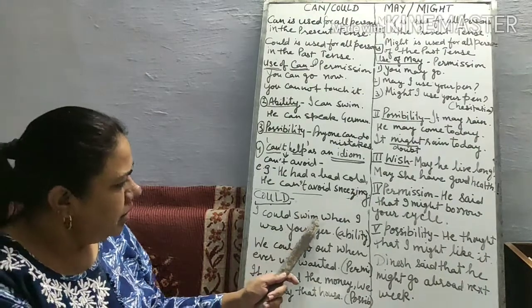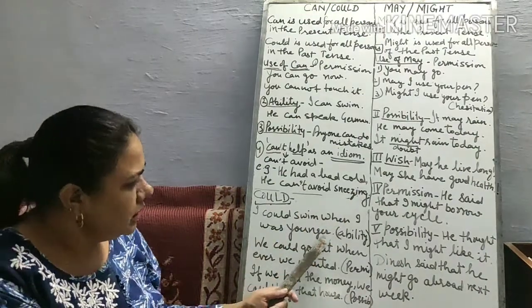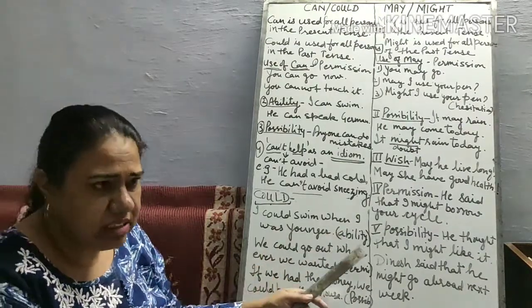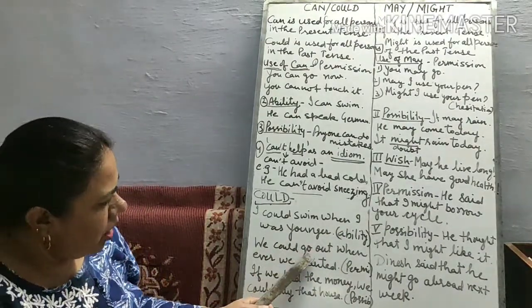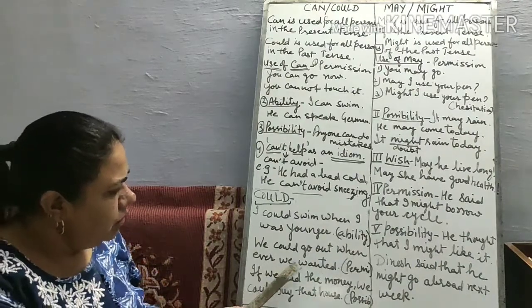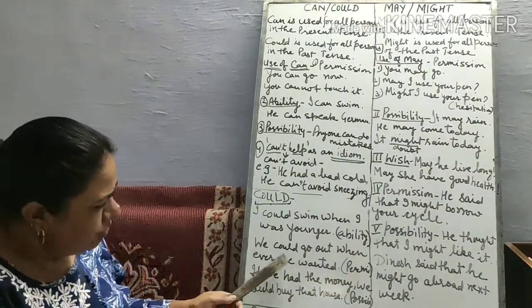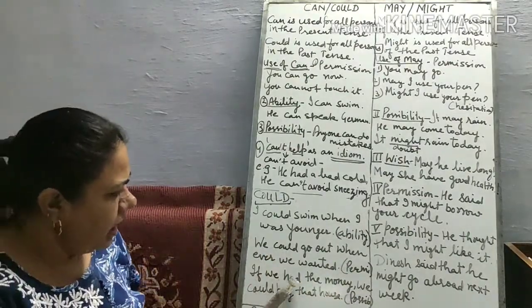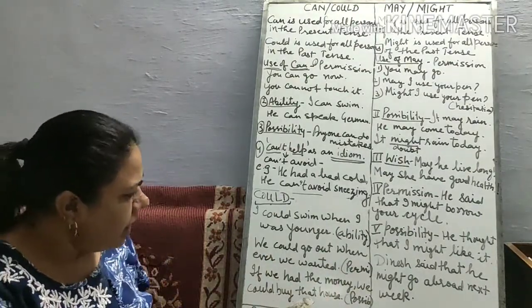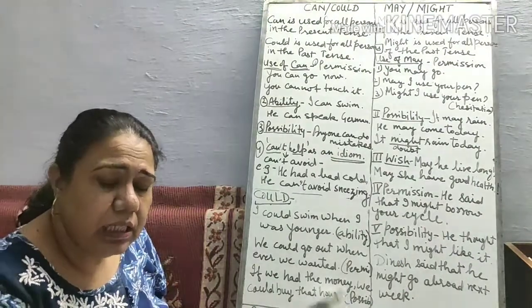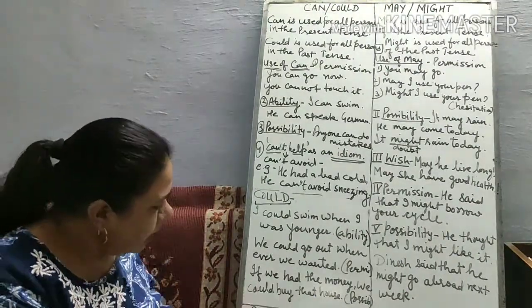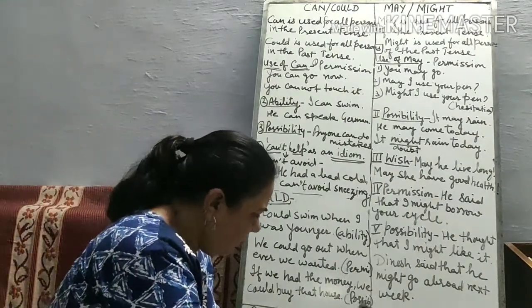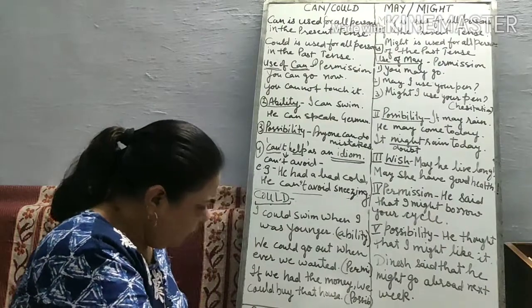Next we take could. I could swim when I was younger. It shows the ability in past tense. We could go out whenever we wanted. This sentence shows permission in past tense with could. If we had the money, we could buy that house. Possibility in past. And for polite request, we can say, could you lend me some money?